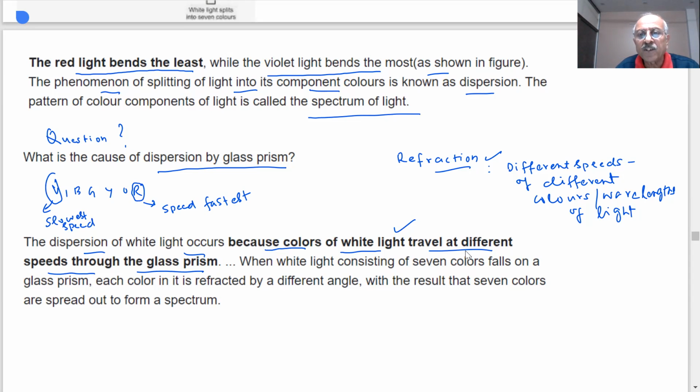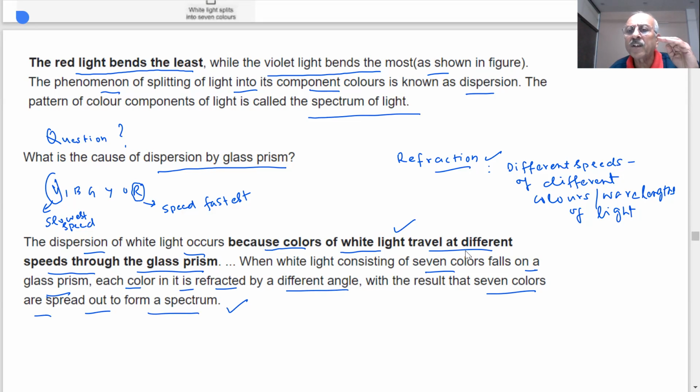So when white light consisting of 7 colors falls on a glass prism, each color in it is refracted by a different angle. So each color suffers a different angle of deviation. We have shown you what is the angle of deviation. With the result, the 7 colors are spread out to form a spectrum. Is it very clear to you, students? Why do you see 7 different colors when white light passes through a glass prism? Because each color has a different speed.